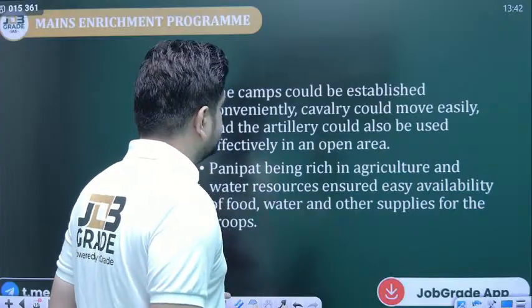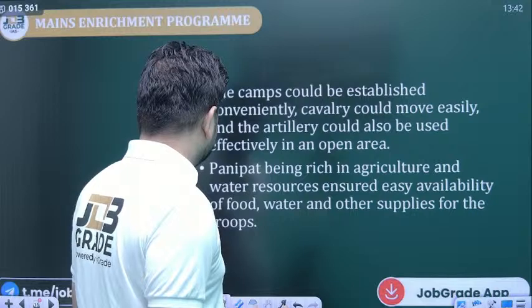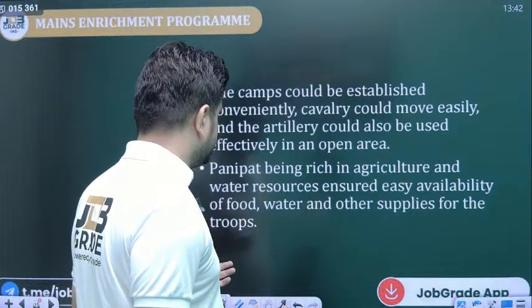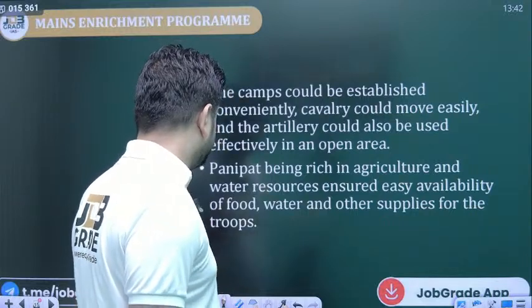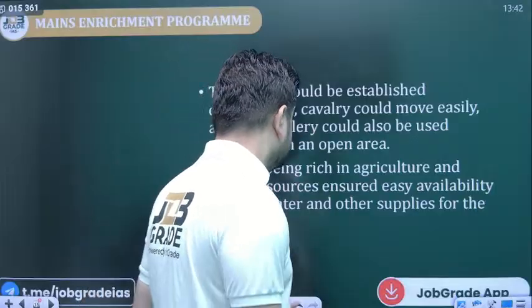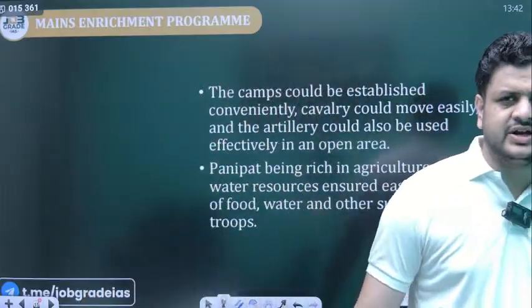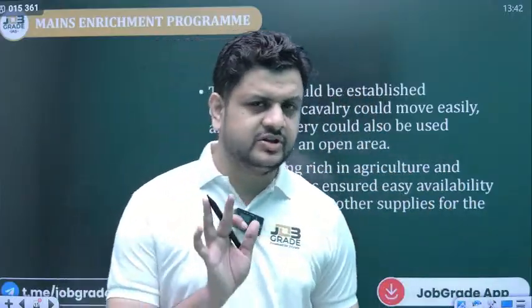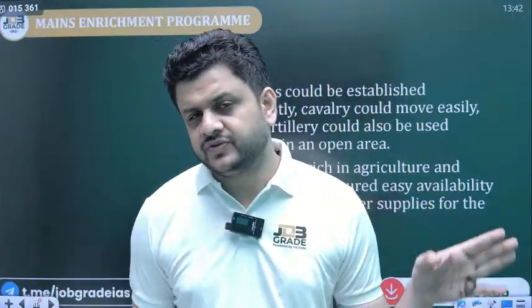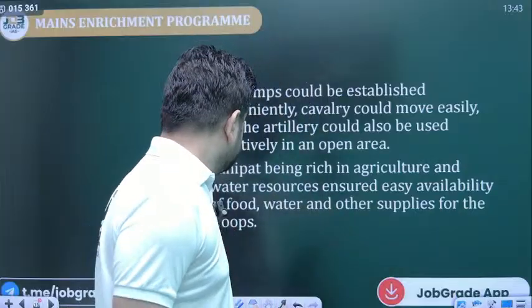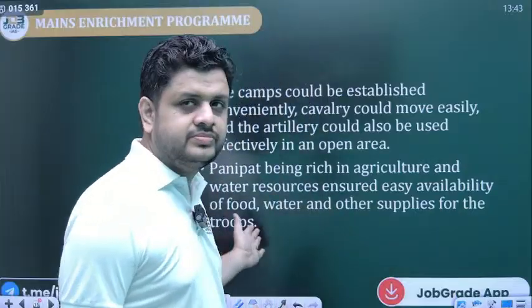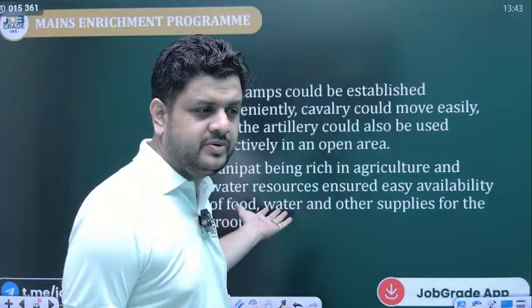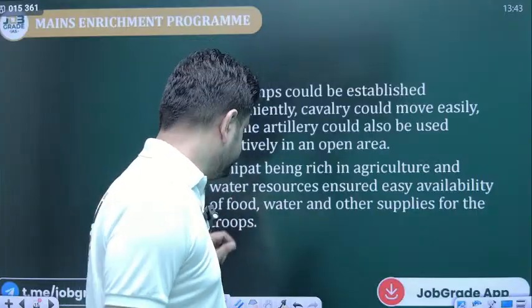Now the camps, okay, this point. Panipat, being rich in agriculture and water resources, ensured easy availability of food, water, and other supplies for the troops. This was very near to the River Yamuna. It was between the fertile plains of Indus and Ganga, and their tributaries already, right? So all the resources are available for the soldiers, for the troops.